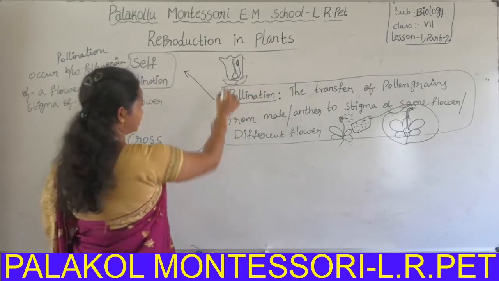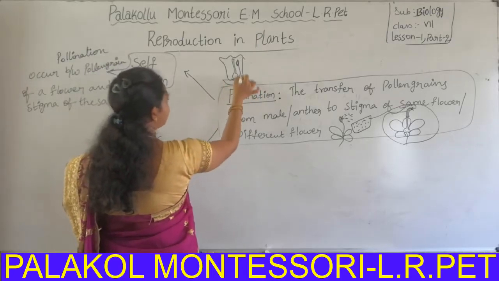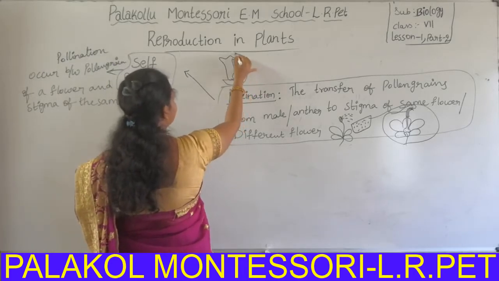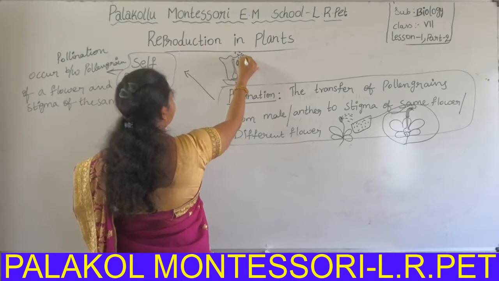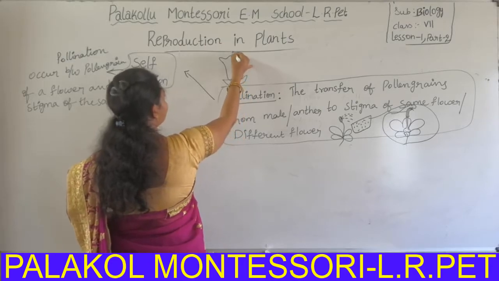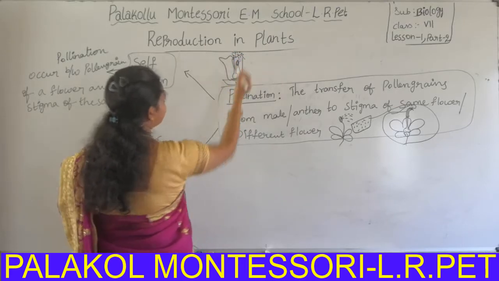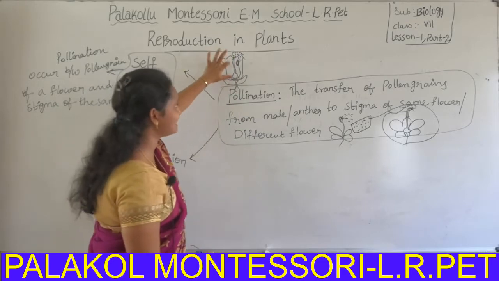After the maturation of the anther, the anther bursts out and the pollen grains float in the atmospheric wind or air, and a few of the pollen grains are transferred to the stigma of the same flower.